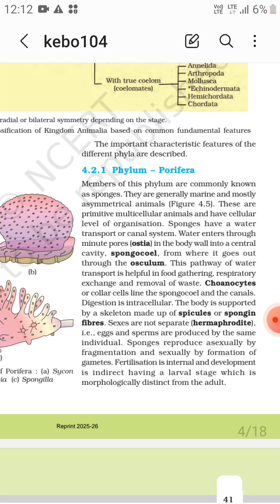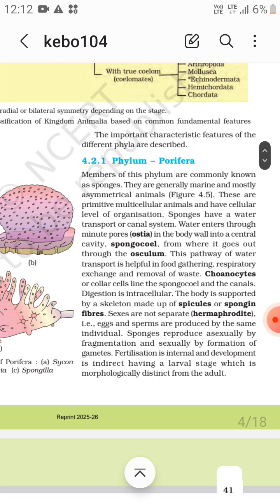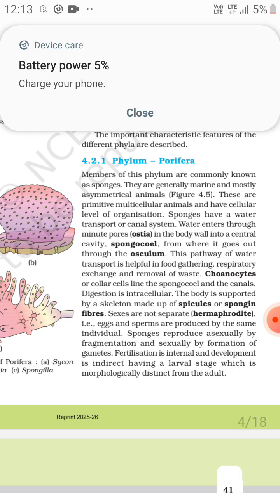Water enters through minute pores called ostia in the body wall into a central cavity, the spongocoel, from where it goes out through the osculum.